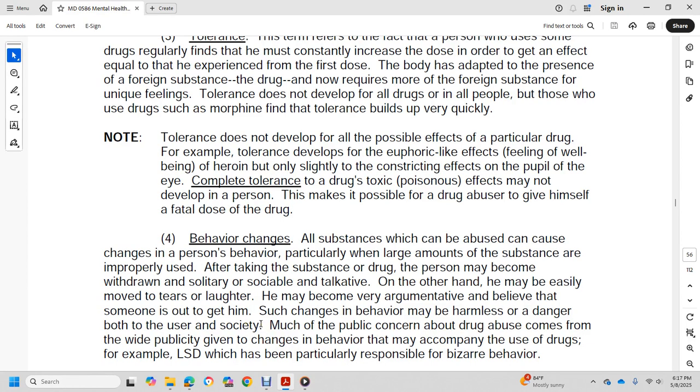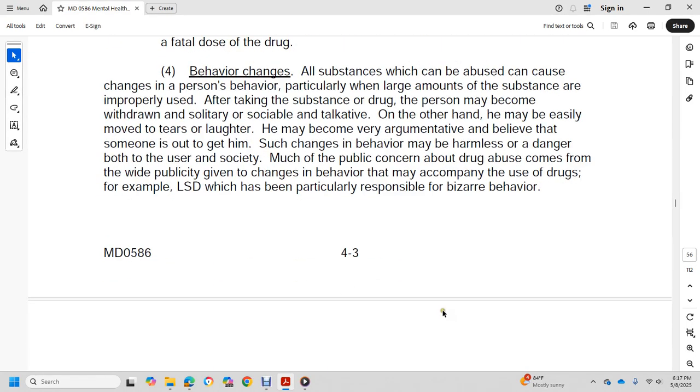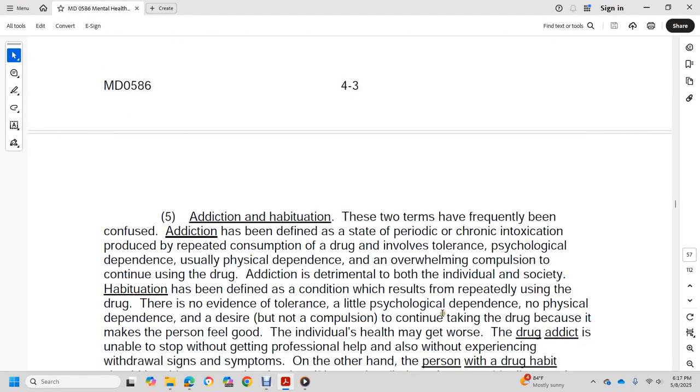Much of the public concern with drug abuse comes from the wide publicity given to the changes in behavior associated with the use of the drug. For example, LSD has been particularly responsible for bizarre behavior. Addiction and habituation: the terms are frequently confused.